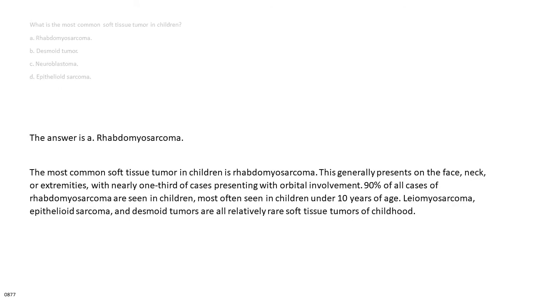The answer is A. Rhabdomyosarcoma. The most common soft tissue tumor in children is rhabdomyosarcoma. This generally presents on the face, neck, or extremities, with nearly 1/3 of cases presenting with orbital involvement. 90% of all cases of rhabdomyosarcoma are seen in children, most often in children under 10 years of age.